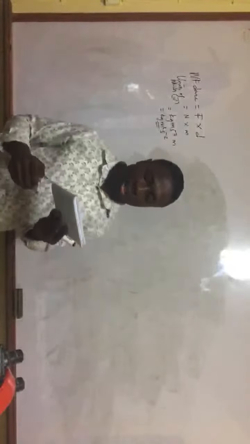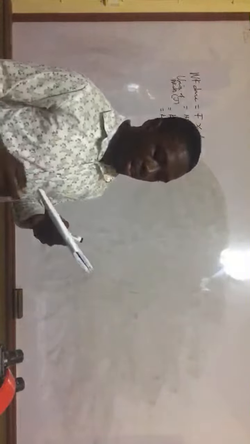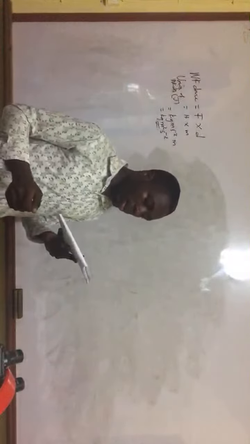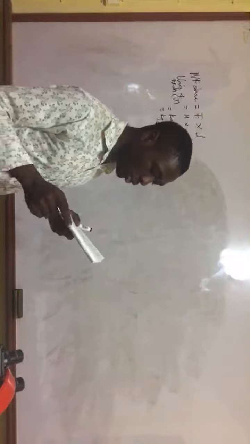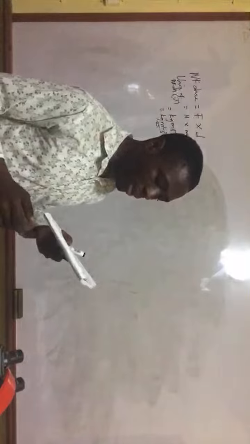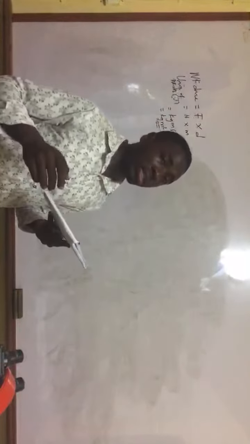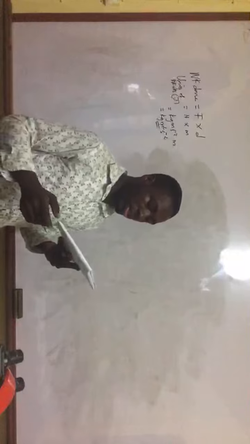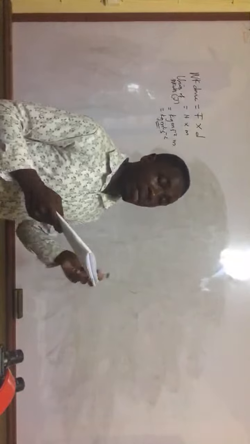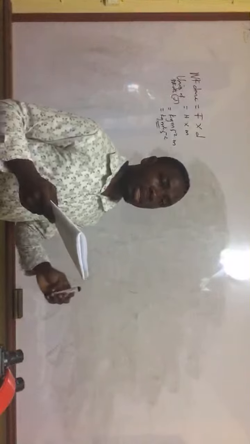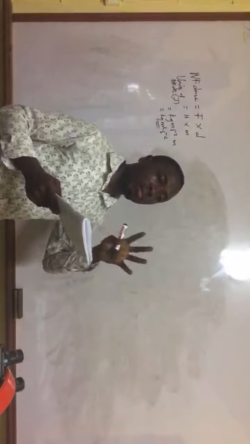78. Which of the following statements about a moving body is not true? A says whenever the speed of the body changes, the velocity also changes. In fact, speed is the magnitude of the velocity. So if you are talking about the changing of the speed, practically you are talking about the magnitude.